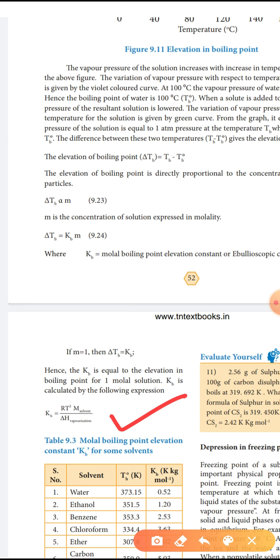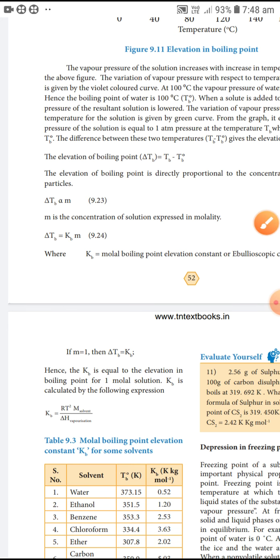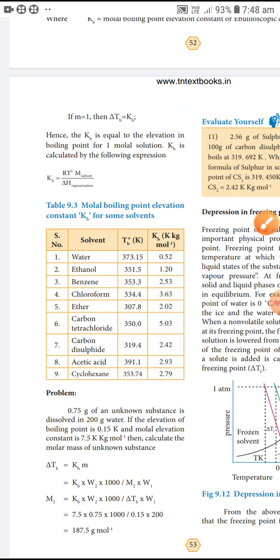See the tabular column, the molar boiling point elevation constant KB for some solvents. Water: boiling point 373.15 Kelvin, elevation constant 0.52. Ethanol: T0B 351.5, KB 1.20. Benzene: 353.3, KB 2.53.